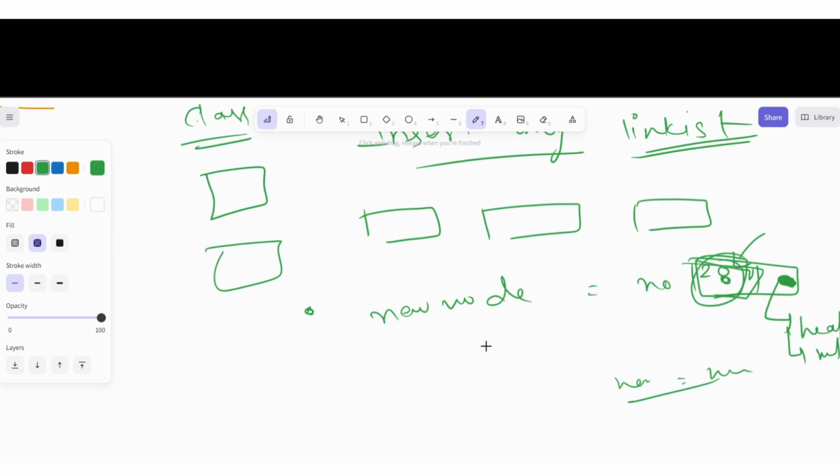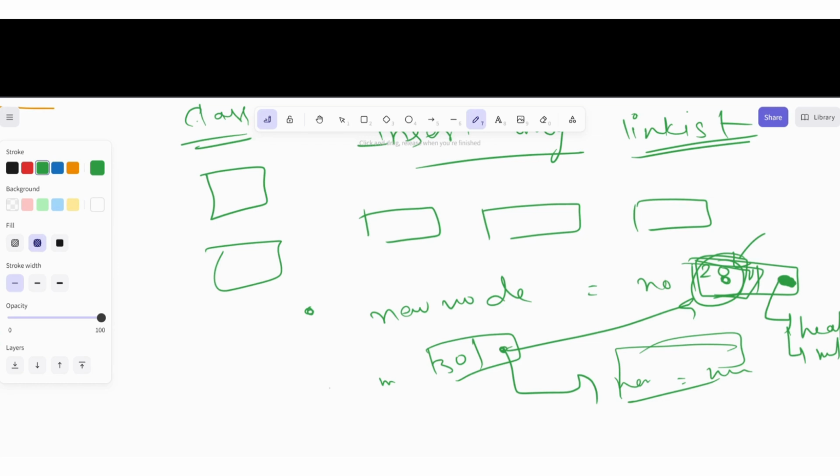Now the next time the function will be called, we will create a new node in which 30 data is coming, and next is pointing to the head. So this is the next. So that's why it is pointing to this one. Again, suppose a new node will come. Data is for 40. Suppose its next will point to this one. So that's how we have created a node.